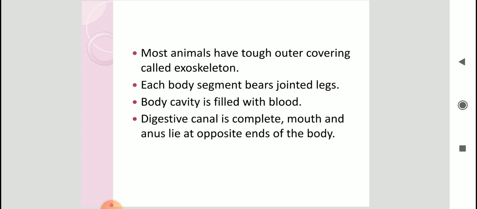It has a complete digestive system. The digestive canal is complete. It has a mouth and anus. They lie at opposite ends of the body.